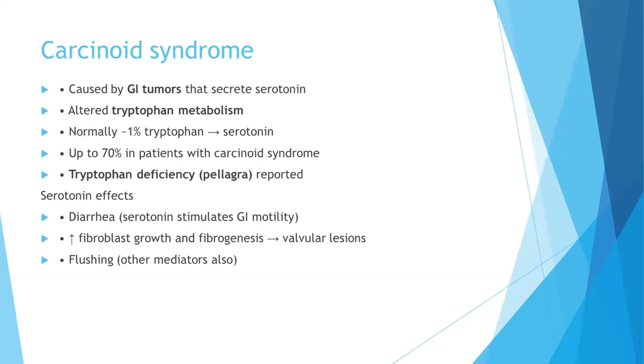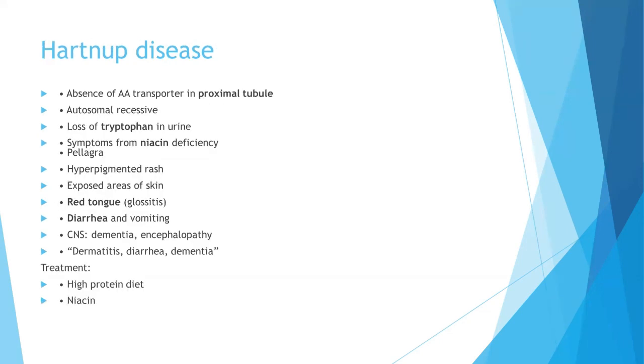There can be serotonin effects like diarrhea and increased fibroblast growth, which can cause valvular lesions and flushing in this patient. Talking about Hartnup disease, which is the absence of amino acid transporter in the proximal tubule, it is autosomal recessive, loss of tryptophan in the urine occurs, and the symptoms occur from niacin deficiency. In case of pellagra, there is a hyperpigmented rash on exposed areas of skin, red tongue, diarrhea and vomiting, and it can also cause dementia. So we have to remember dermatitis, dementia, and diarrhea. The treatment is high protein diet and supplement of niacin.